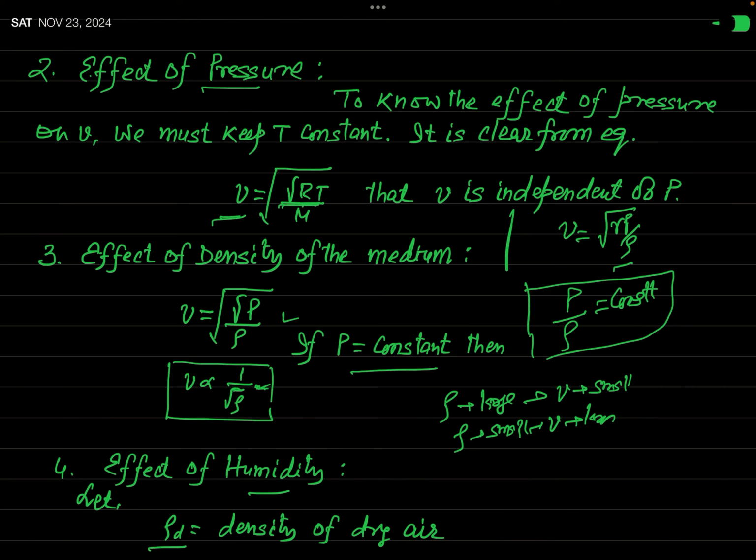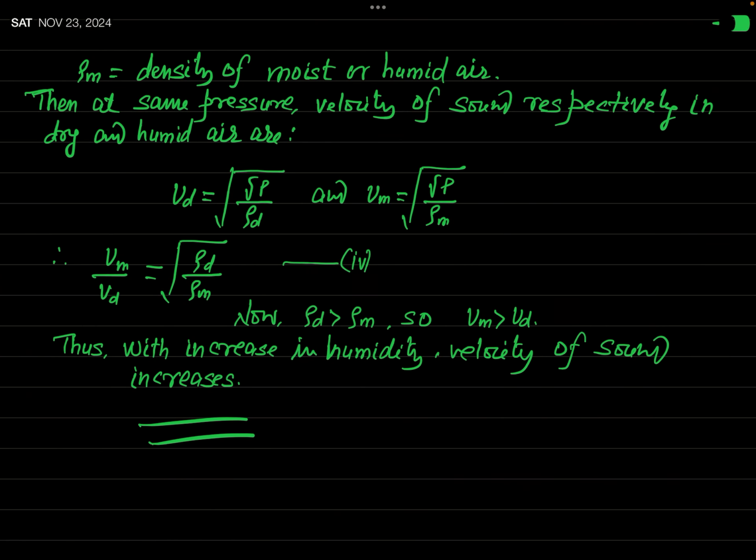If you consider that rho d is the density of dry air and rho m is the density of moist air or humid air, can you say which density will be greater? Density of dry air is greater or density of moist air is greater? Commonly students give the wrong answer to this question. If I ask you whether vapor is lighter than dry air or heavier, the answer will be lighter.